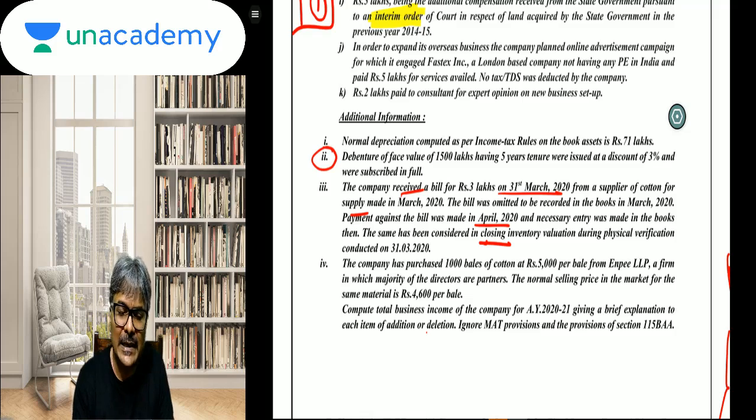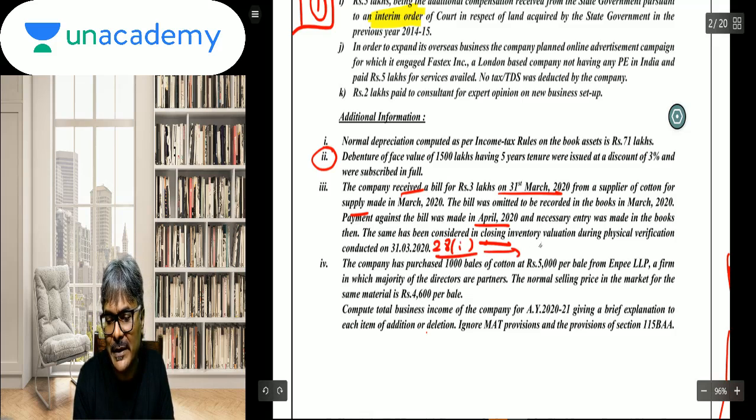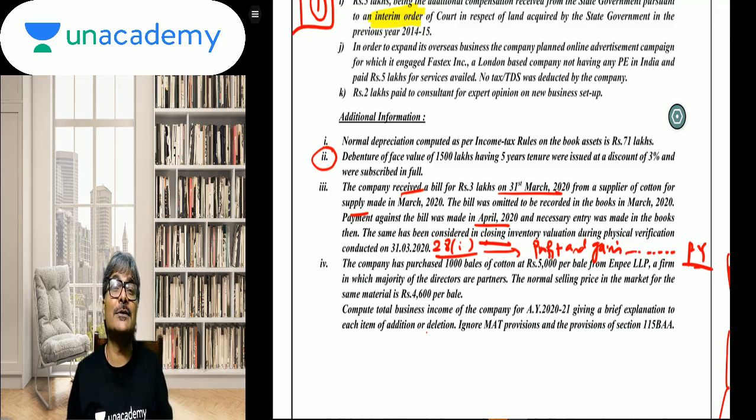We all know, students, if you remember, I used to always say in 28.1, the chargeability is on profit and gains. Remember, all my students, you should remember this, the profit and gains for the previous year. This is actually what they are talking about, the previous year. The charge is on the previous year.